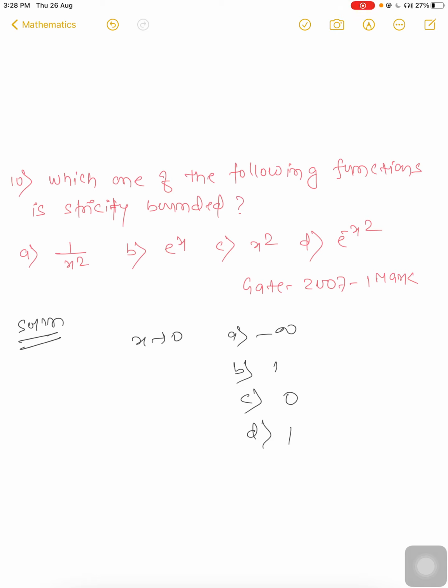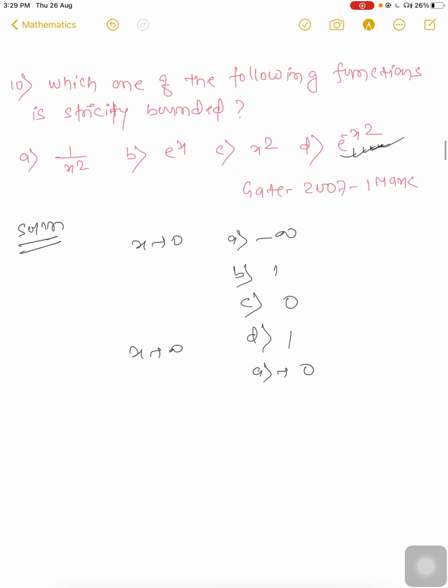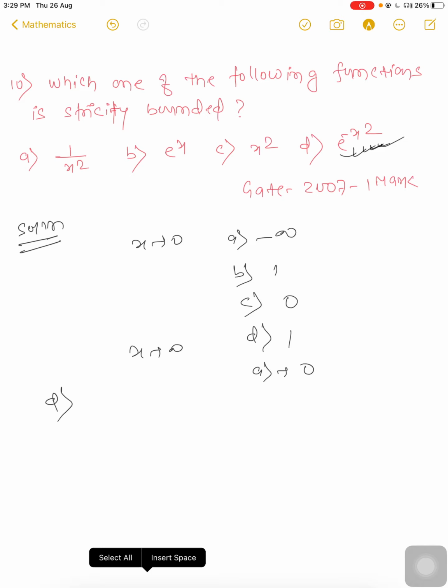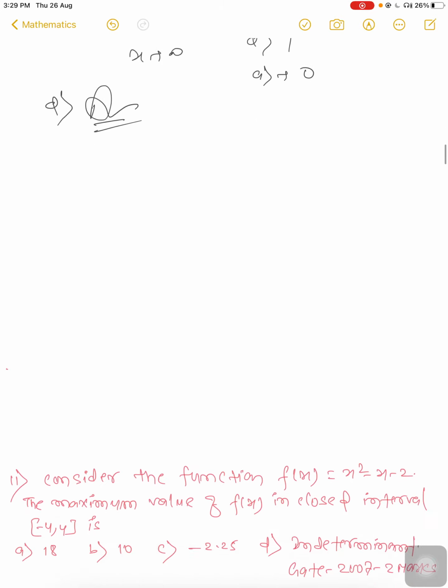But when you put x tends to infinity, at large scale, A will give you 0, but B and C will give an undefined value, meaning infinity, while D in all cases gives some finite value always. So D will be the strictly bounded curve. D will be the right answer.